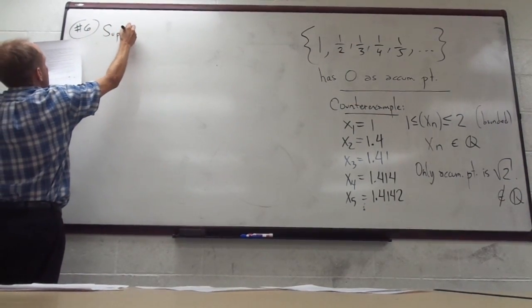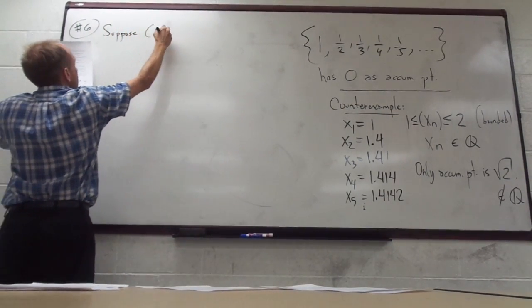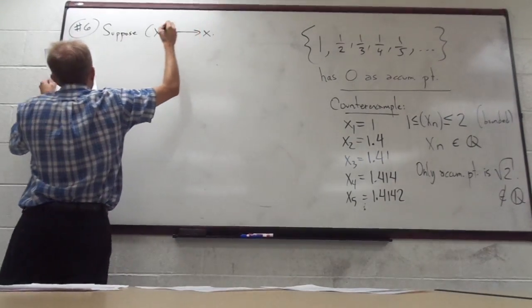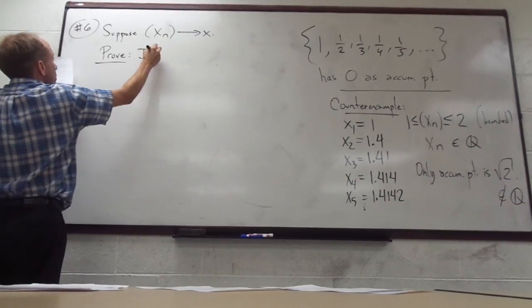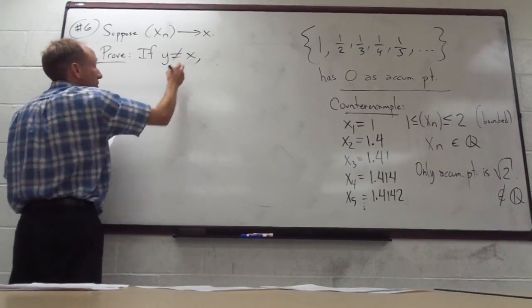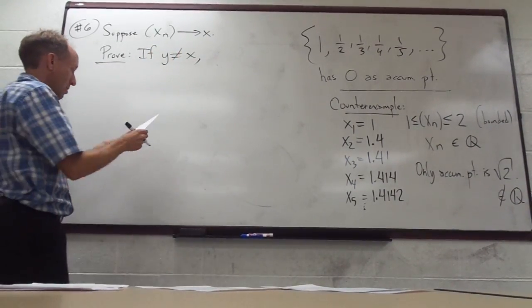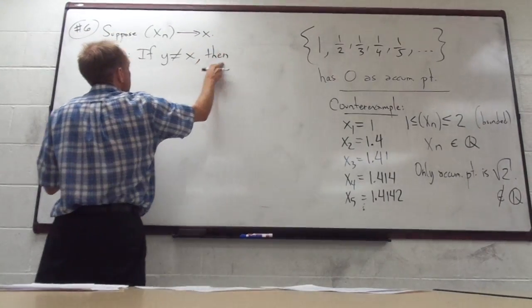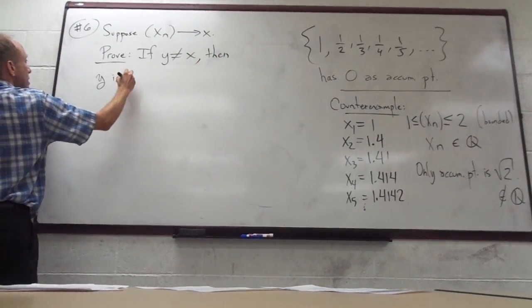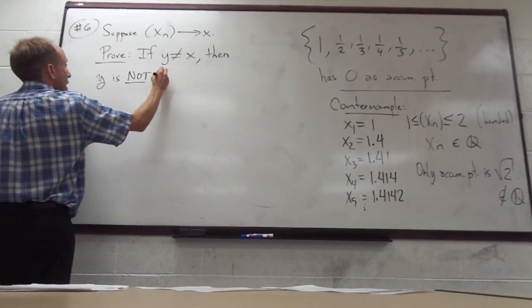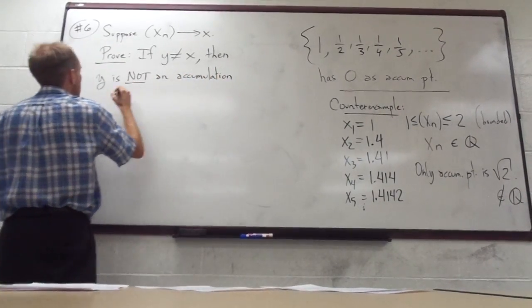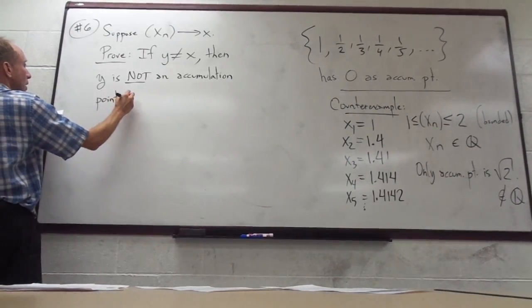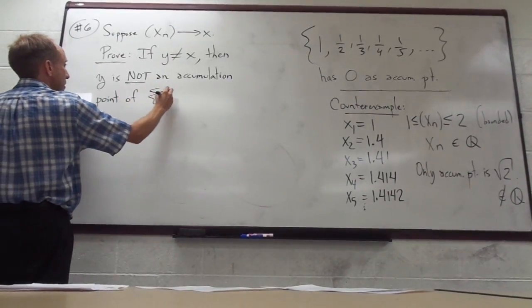Suppose that xn converges to x. Prove that if y does not equal x, then y is not an accumulation point of the sequence xn.